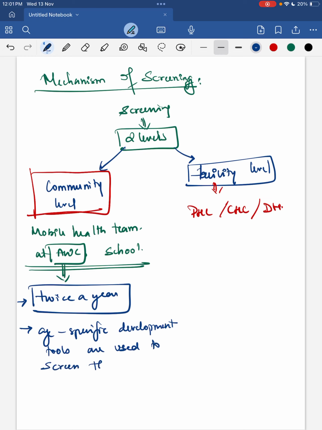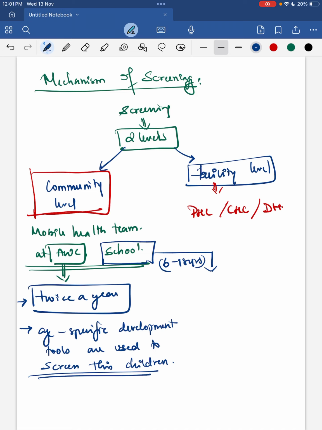The teachers will fill in that questionnaire, and we doctors in the mobile health team will go and verify the questionnaires, and mainly see the children who are being selected by the teachers. That will be easy for the medical officers for segregating the children. So mainly we use the questionnaire method and clinical examination is done. So this is the community level screening.